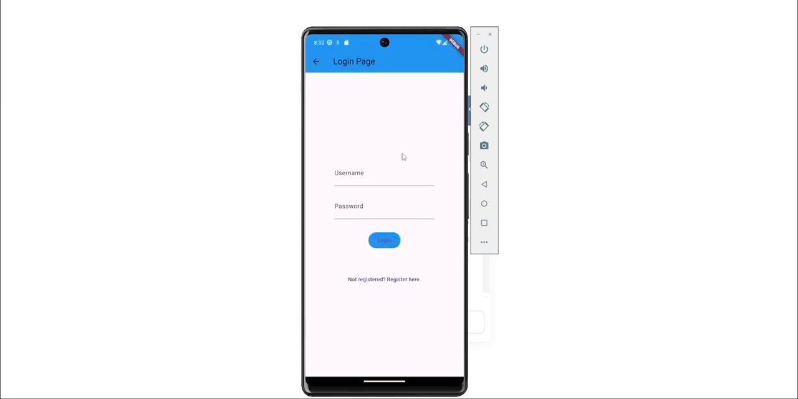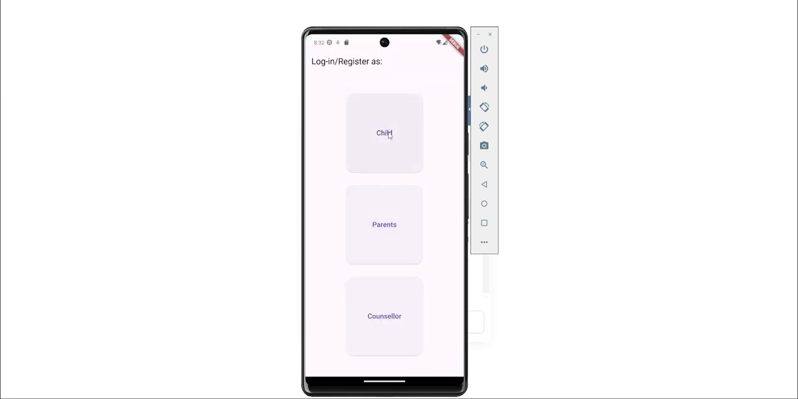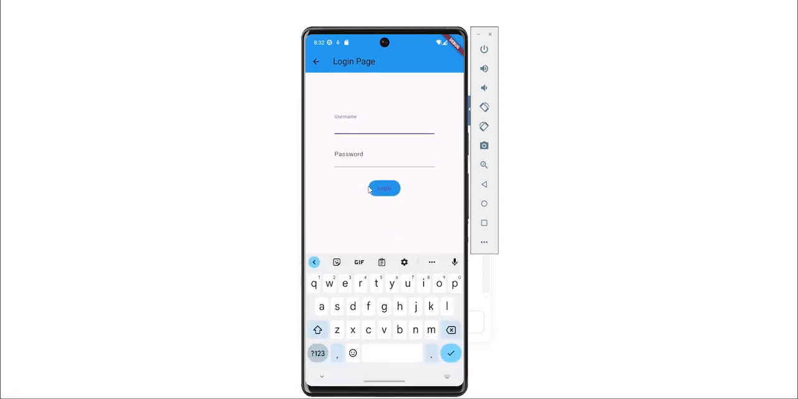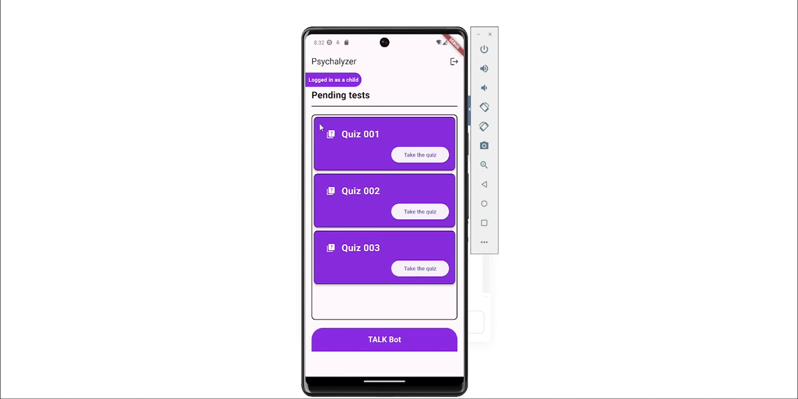Then there is the child's dashboard. Then again you have to enter your password. Everyone will have a unique ID and password, and a family code will be there to link the connection between parents and children. This is the simple child's login page, the child's dashboard. There are quizzes assigned by the counselor. He just has to take the quizzes and mark the answers.